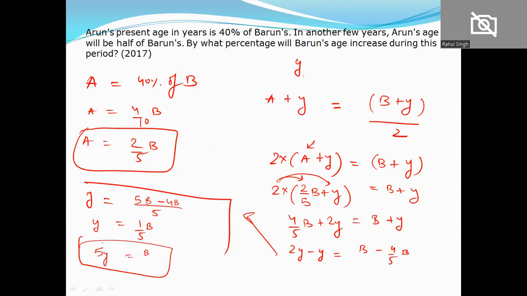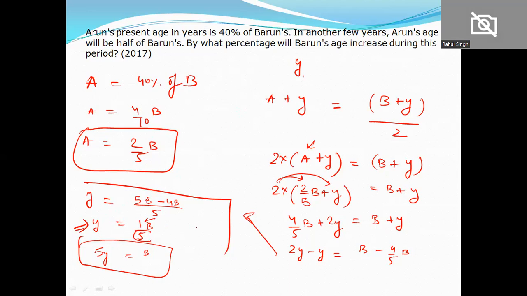Okay, what kind of question do they ask now? By what percentage will Barun's age increase during the period? I should have stopped it here. y is the number of years of increase. If B was 5 earlier, it will increase by 1.